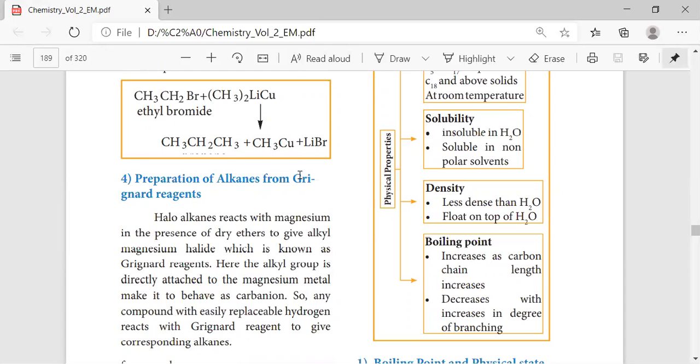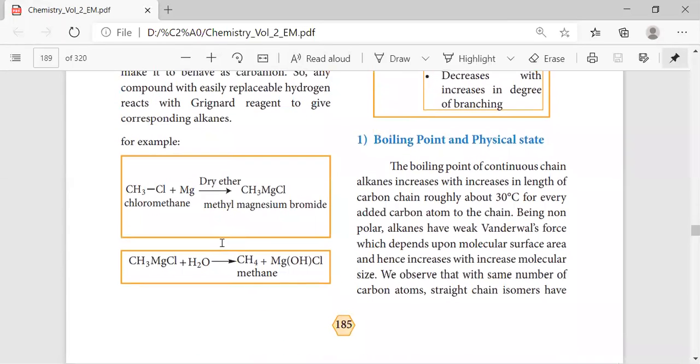Then comes the preparation of alkane from Grignard reagent. The Grignard reagent will simply be represented by RMgX. So this R is the alkyl group, and then the halogen group. This refers to magnesium. So this on treatment with dry ether gives methyl magnesium bromide. In the place of this chloride, we can take any halogen group.